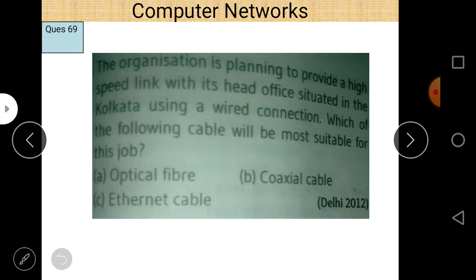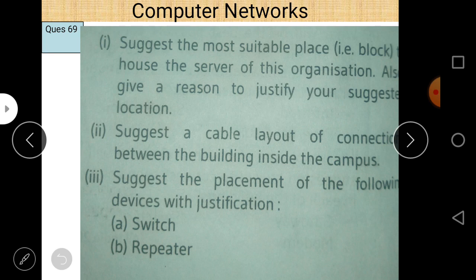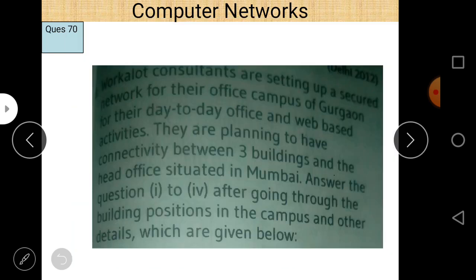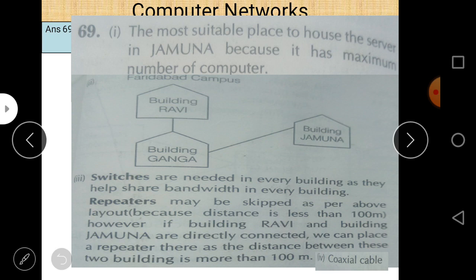So now I think it is clear to all of you. We can place a switch in each and every building and repeaters between these two blocks. Repeaters may be skipped as per the above layout because the distance is less than 100 meters. However, building Ravi and building Jamuna are not directly connected. We can place a repeater there as the distance between these two buildings is more than 100 meters.